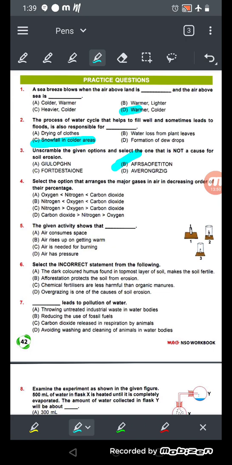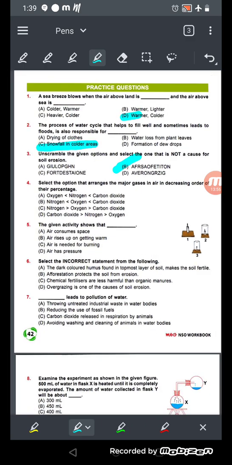Now number 4, select the option that arranges the major gases in decreasing order. The major one is nitrogen, then oxygen, then carbon dioxide. Options B and C are the same, so the answer will be either B or C. You can tick C. Nitrogen is the most, 78%, then oxygen is 21%, and carbon dioxide is 0.03%.